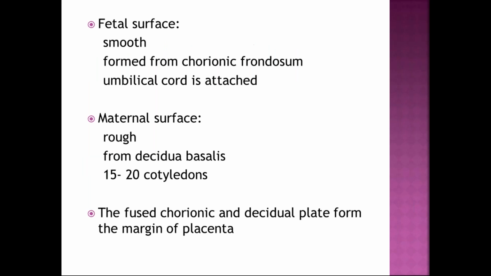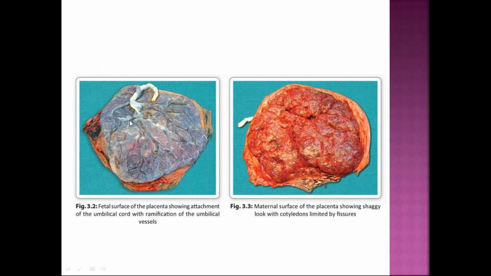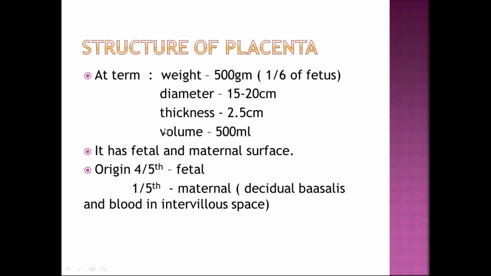The structure of the placenta. Placenta is usually discoid. You can see here it's a discoid with 2 surfaces. This is the fetal surface and this is the maternal surface. At term, it weighs half a kg with a diameter of 15 to 20 centimeters, thickness of 2.5 centimeters and volume of 500 ml. At term, usually the weight of the placenta is only 1/6 of the fetus.